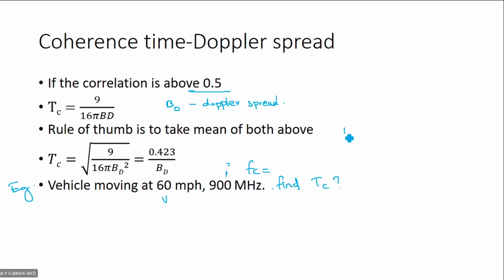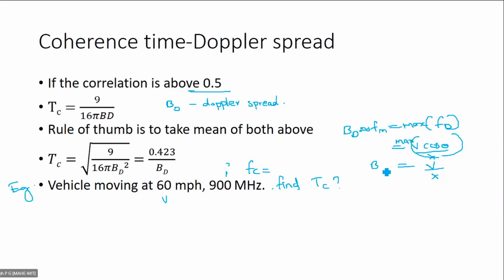And there is another important aspect that you have to note, that is BD can be treated as almost equal to FM, which is the maximum Doppler frequency, which is equal to max of V cos theta by lambda, which is equal to V by lambda.